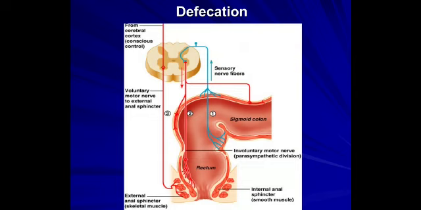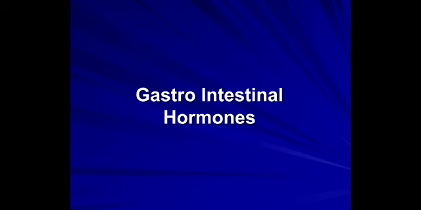So you can see the spinal reflex where the afferent, number 1, goes to the spinal cord, and the efferent goes to the pelvic nerve, an involuntary motor nerve. If you want to control it consciously, it is from the cerebral cortex. With the distension, sensory input is carried to the spinal cord. Both sphincters, internal and external, contract and relax with the distension.